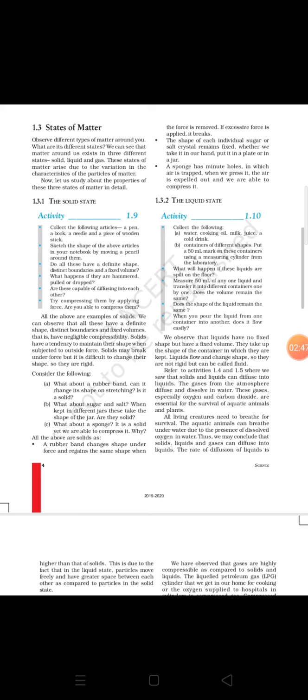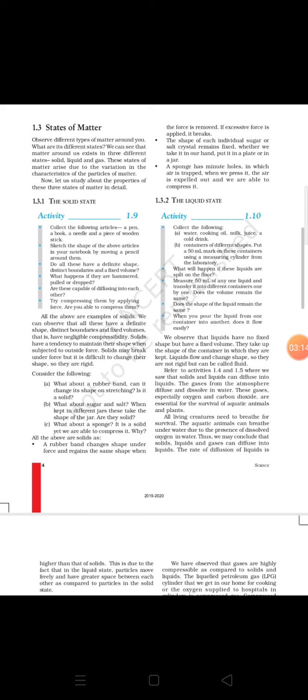Now the next paragraph is related with the topic of diffusion, which we have already discussed in activities 1.4 and 1.5. Here it is given that, refer to activities 1.4 and 1.5, where we saw that solids and liquids can diffuse into liquids. The gases from the atmosphere diffuse and dissolve in water.